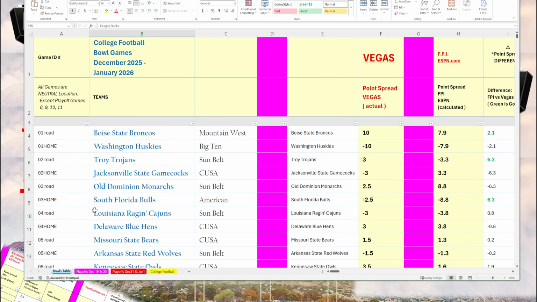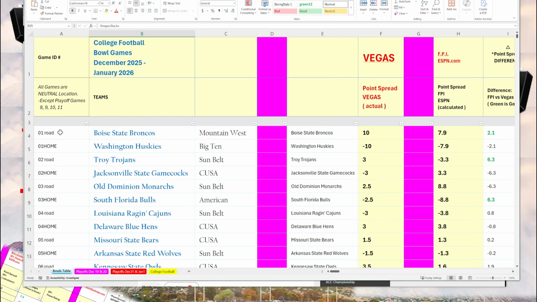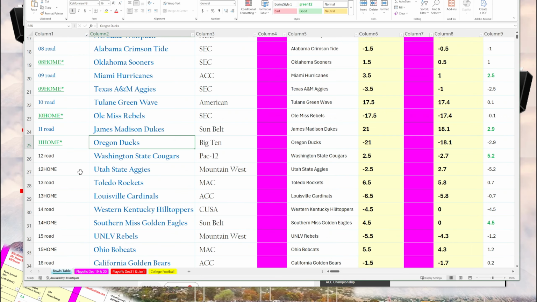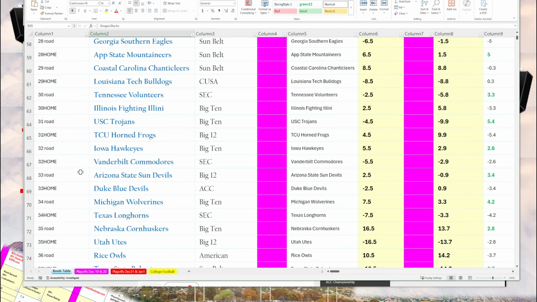The numbering of these games is based off of their sequence on VegasInsider.com. For these bowl games, this is roughly based on calendar dates. So the games at the top are the games that are played earlier, and the games further down are games played later.